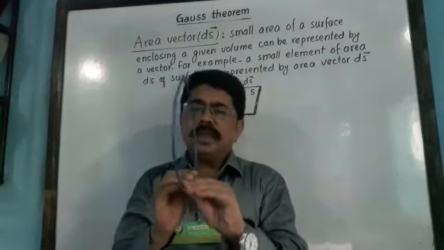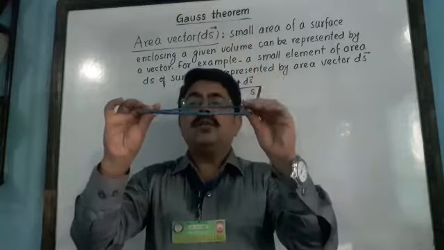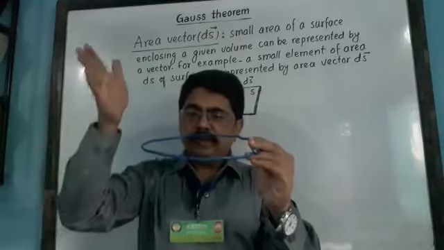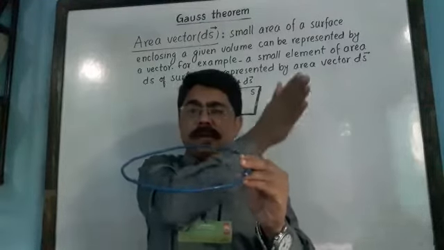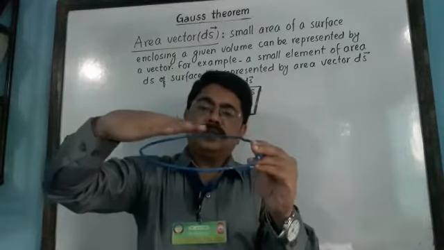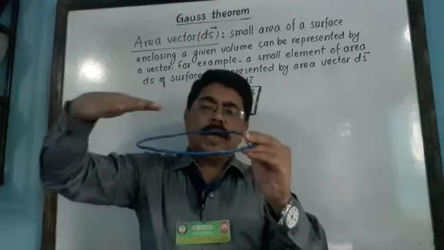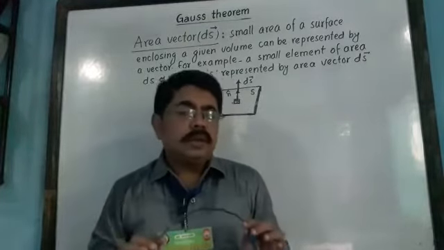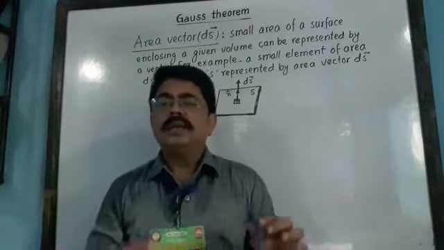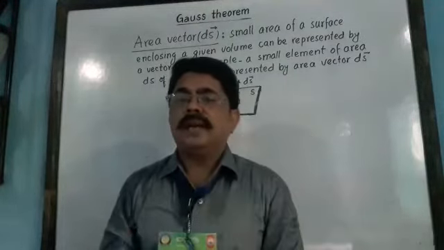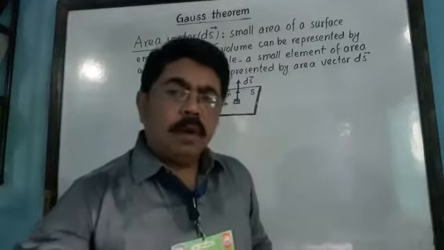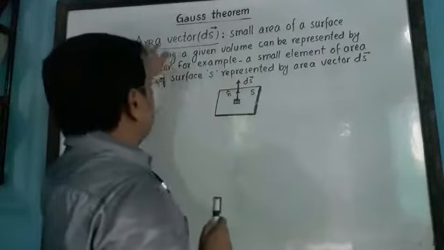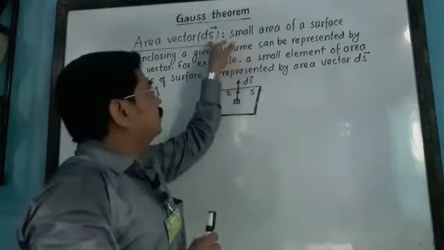But if the same surface is placed in this way, horizontal to the direction of electric field, let us suppose the direction of electric field is this one. Clear? This side we have kept a positive charge plate, this side a negative charge plate, then the direction of electric field is this one. So if we keep it horizontal to the direction of electric field, no electric flux will cross through it. So in some cases we need to consider this surface as a vector in physics. So see, now what is area vector? How can we define area vector? See, area vector is represented by ds.